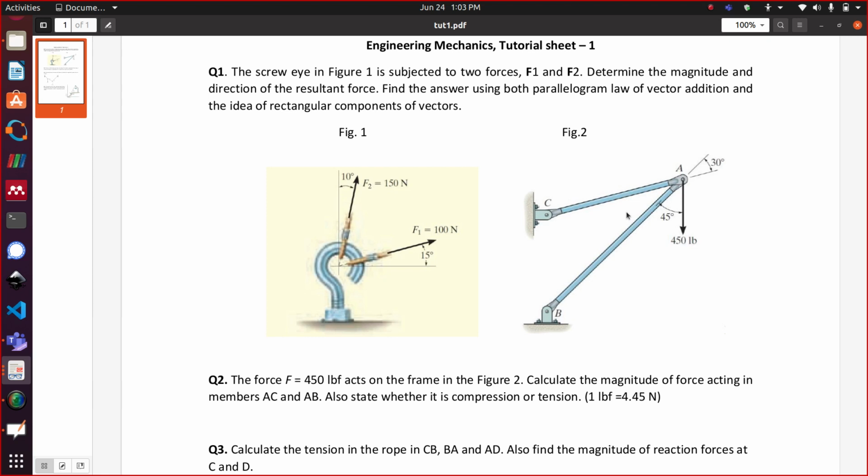The question is to state whether it is under tension or compression, but if you use intuition and logic, you can guess that AC will be under tension and AB will be under compression. It's being pushed downwards, so AB is going to be compressed and AC will be under tensile force.